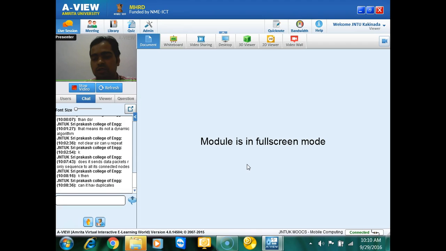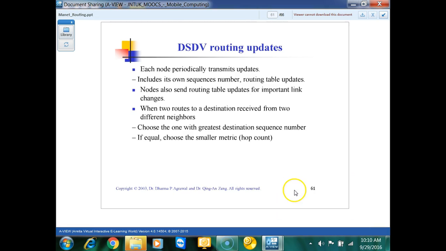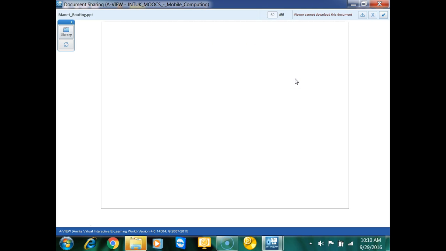It is very smart, compared to AODV, which was not. If the hop count is 2, that means it is the shortest path between source and destination. That is why we say this algorithm tries to find the shortest path from source to destination. So DSDV is the shortest path algorithm.